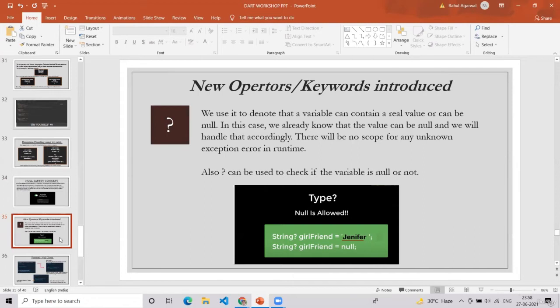In this case, we already know that the value can be null, and we will handle that accordingly. There will be no scope for any unknown exception error at runtime, because earlier, suppose there was a string variable which contained a user ID, and if that was null, it would be a lot of trouble because we wouldn't be able to fetch any information from our database without the user ID.